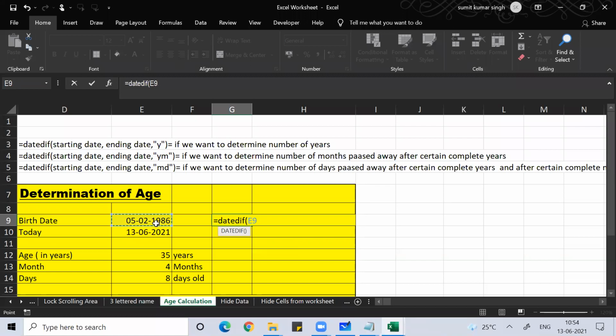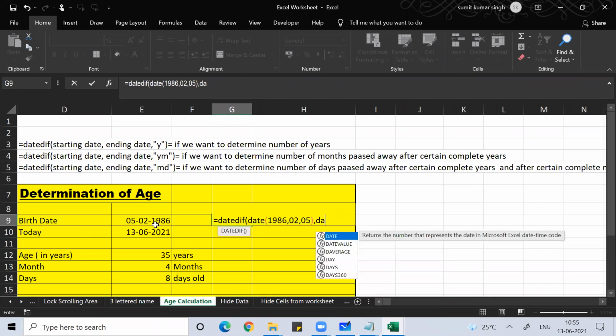So here, start date is my date of birth. Otherwise, I can write it manually also: DATE, then year is 1986, month 02, day 05. That was my date of birth, although my parents claim some other dates in my certificates. So this is my start date, and then today's date. You can write TODAY, open bracket, close bracket. Otherwise, you can put any other date if you want.